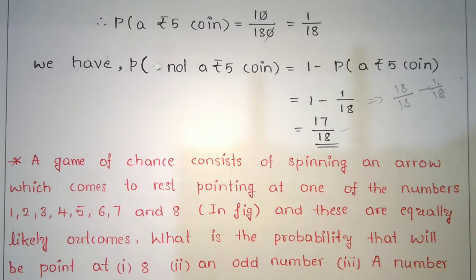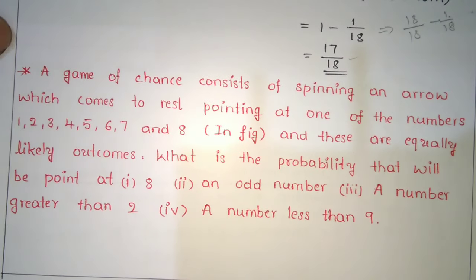So next question. A game of chance consists of spinning an arrow which comes to rest pointing at one of the numbers 1, 2, 3, 4, 5, 6, 7 and 8 in the figure, and these are equally likely outcomes. What is the probability that it will point at 8, an odd number, a number greater than 2, and a number less than 9?